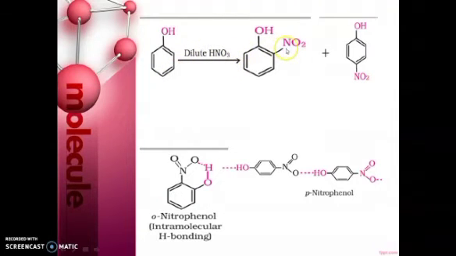It gives a mixture of ortho and para nitrophenols. So here you see that at the ortho position, this is the intramolecular hydrogen bonding. Why is it called intramolecular? Intra means within the molecule the hydrogen bonding takes place, and here the intermolecular hydrogen bonding takes place at the para position.